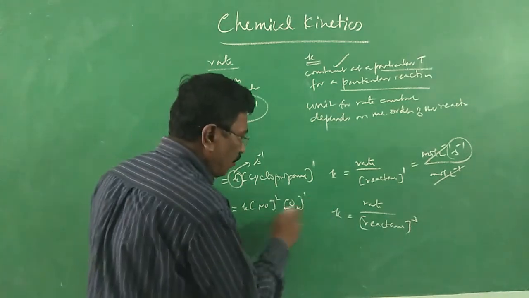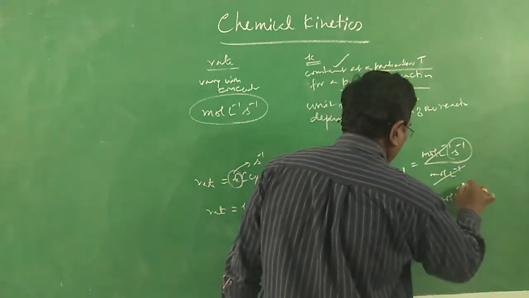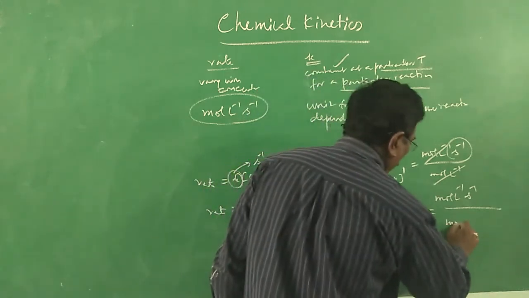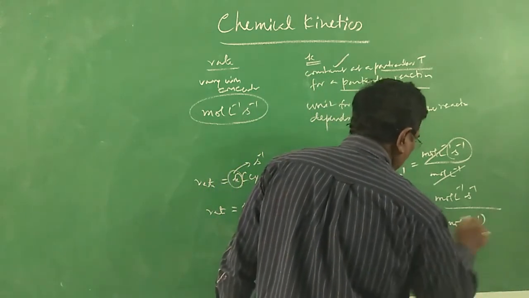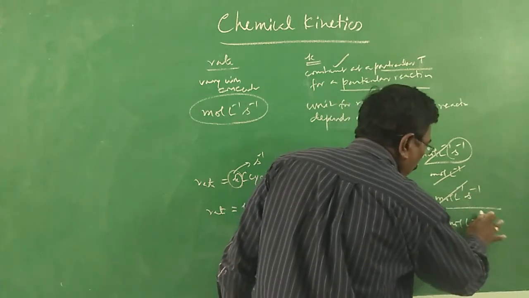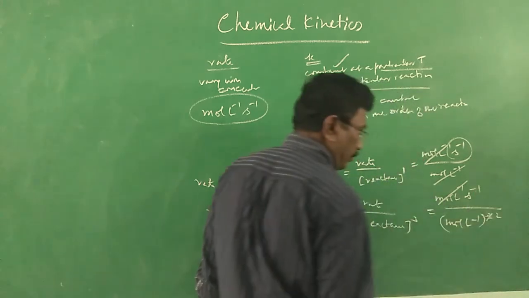For this particular reaction, what will be the unit for rate constant? Unit for rate is always mole per liter per second. Concentration of reactant is mole per liter, but to the power 3. So, one mole per liter gets cancelled from the numerator and denominator, and it will become power 2.